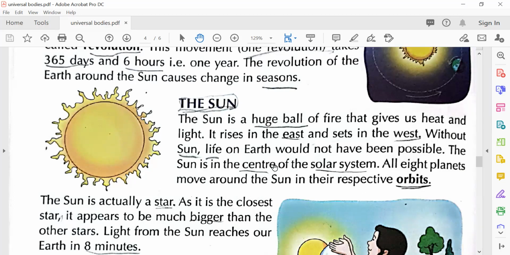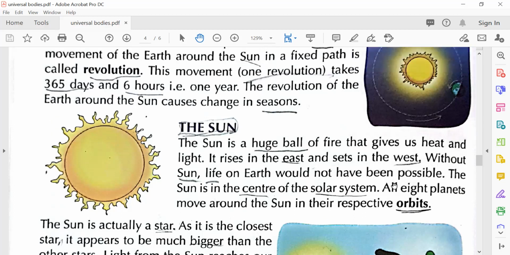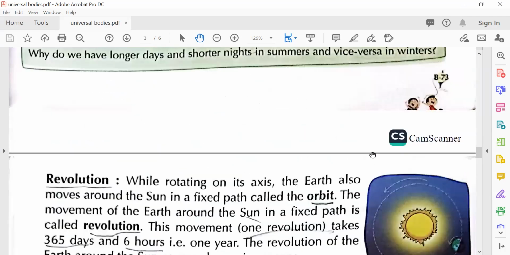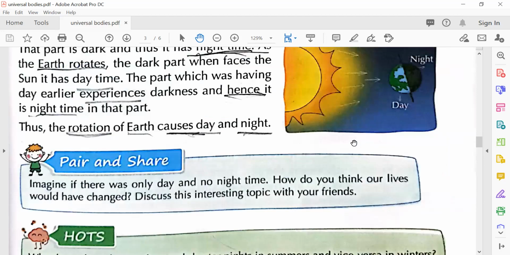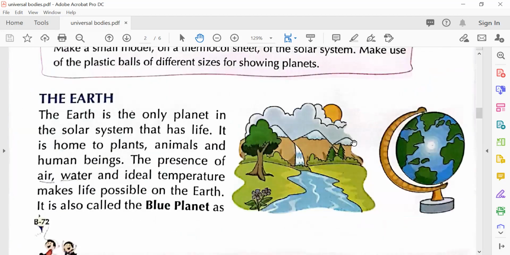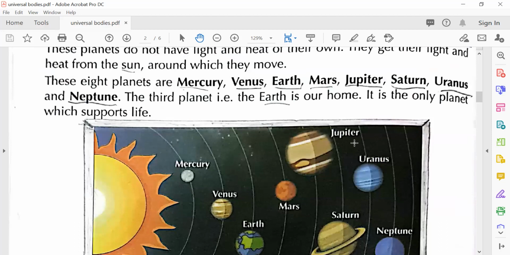The sun is in the center of the solar system. Where is sun? It is in the center of the solar system. All 8 planets move around the sun in their respective orbits. So we have seen in the diagram that sun is in the center and all the planets move in their respective orbits. They are not moving outside the line. They have a fixed path, and so they are moving in their own orbit.